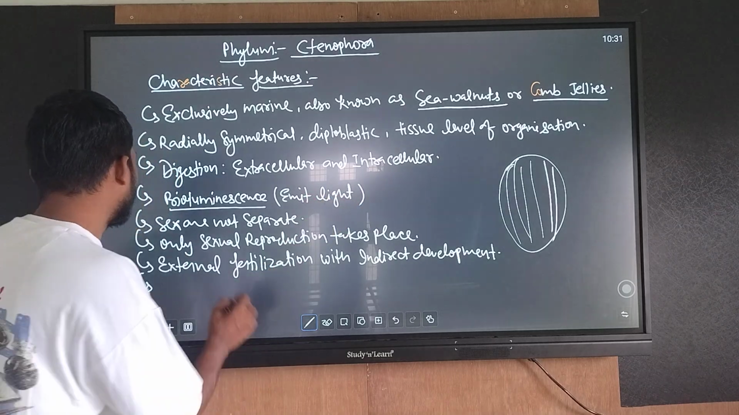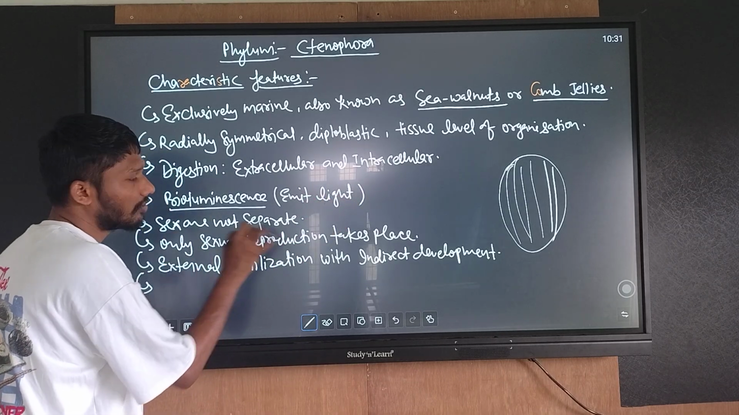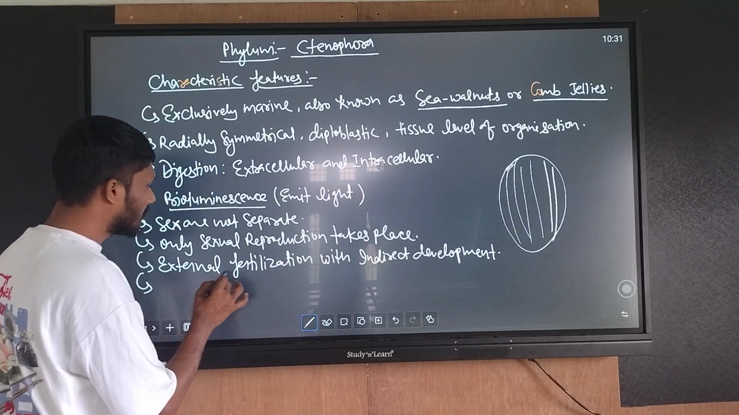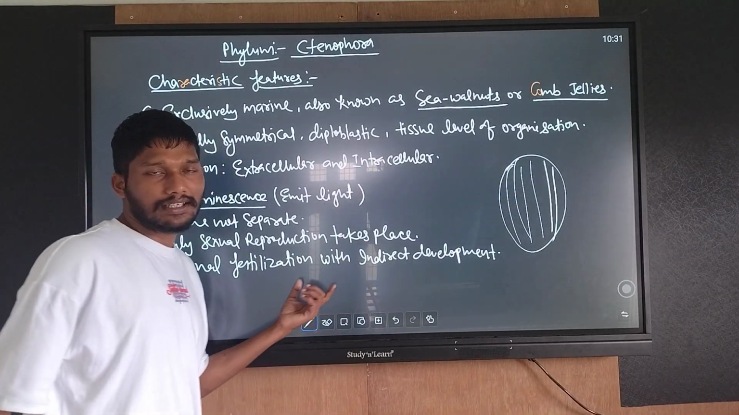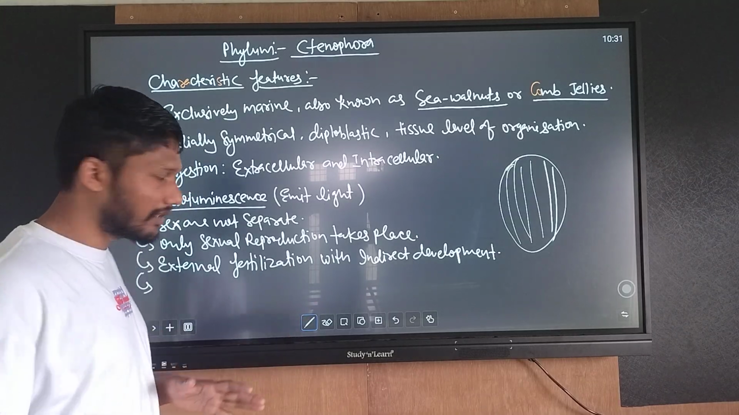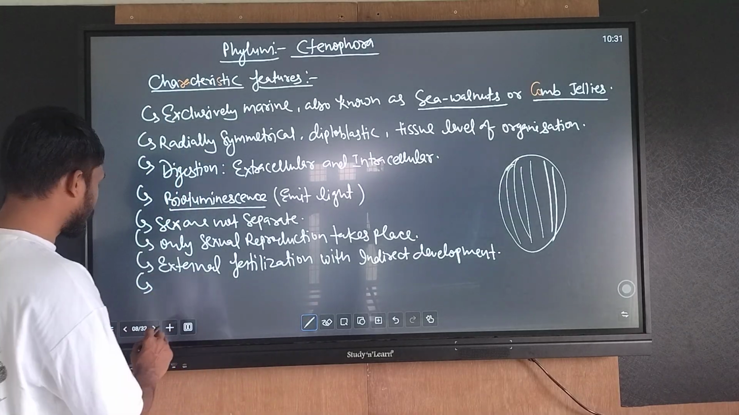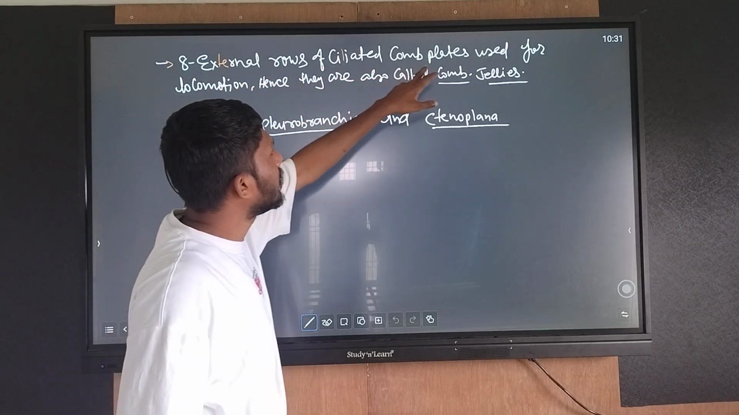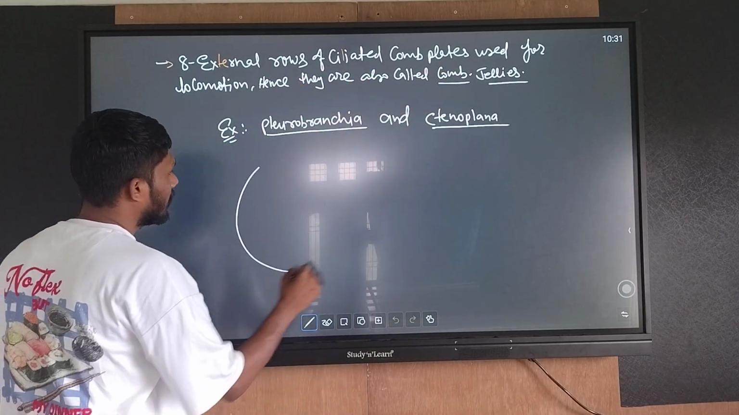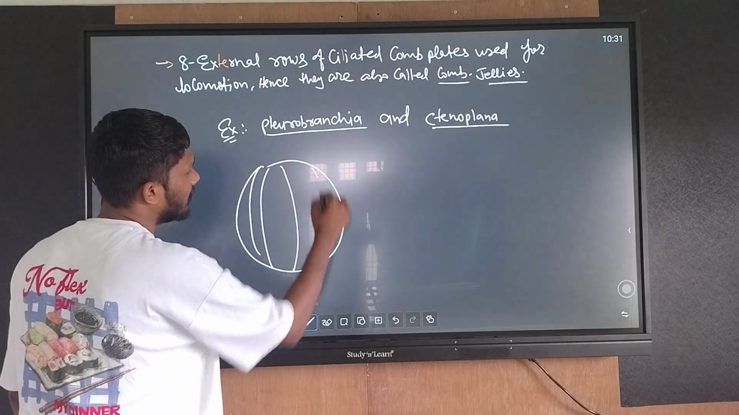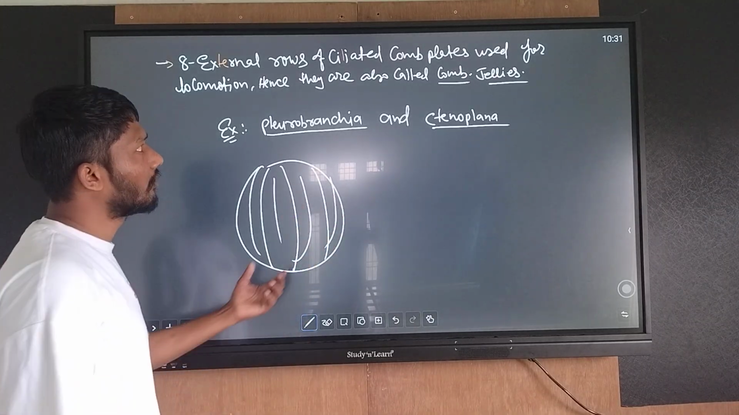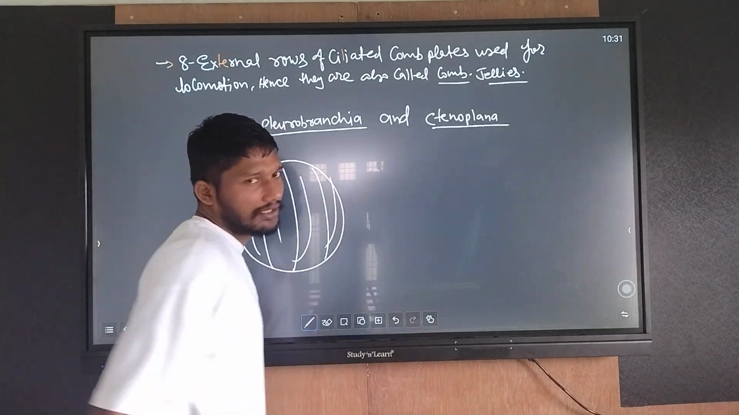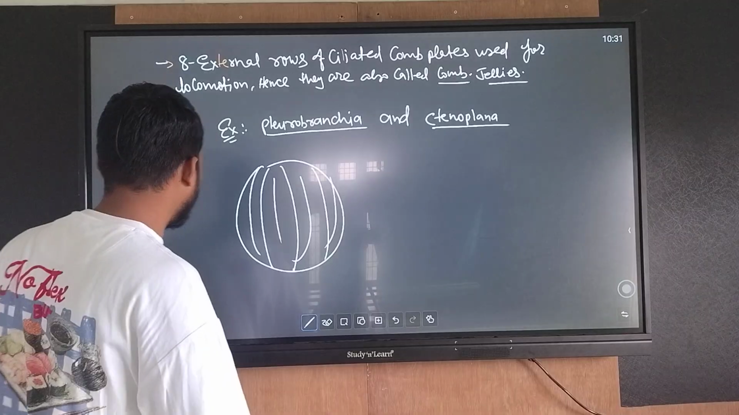Sexes are not separate. Only sexual reproduction takes place, with external fertilization and indirect development through a larval stage. They have 8 external rows of ciliated comb-like plates, that's why they are known as comb jellies. Examples: Pleurobrachia and Ctenoplana.